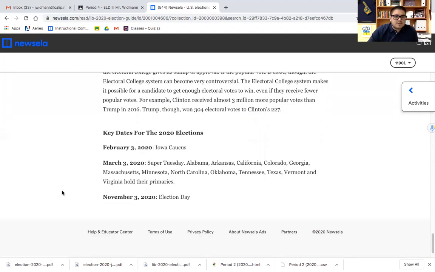Now, key dates for the 2020 elections. February 3rd, Iowa caucus. March 3rd, 2020, Super Tuesday: Alabama, Arkansas, California, Colorado, Georgia, Massachusetts, Minnesota, North Carolina, Oklahoma, Tennessee, Texas, Vermont, and Virginia hold the primaries. And November 3rd is Election Day.